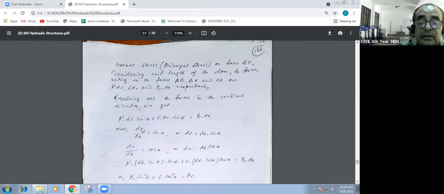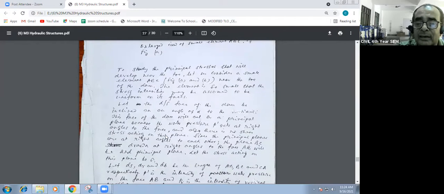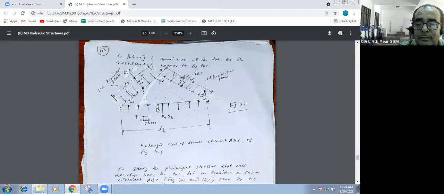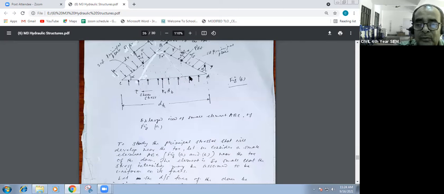Then you get ds by dv from the face. If you consider the right angle triangle, ds by dv is sin alpha, so ds is equal to dv into sin alpha naturally, and dr by dv is cos alpha. It's just a diagram, sir. Right angle triangle, it's very easy. This is the hypotenuse.